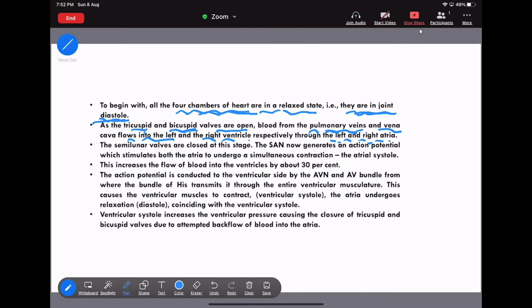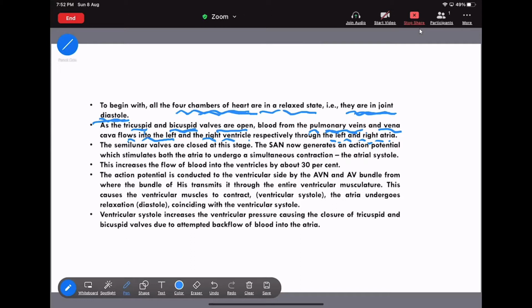That means any blood that flows from the pulmonary vein will move towards the left ventricle, and any blood that moves through the vena cava will move to the right ventricle, respectively through the left and right atria.